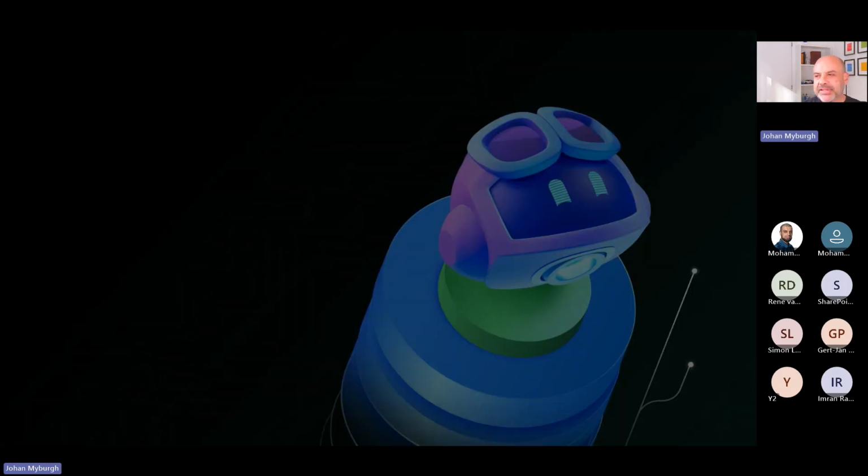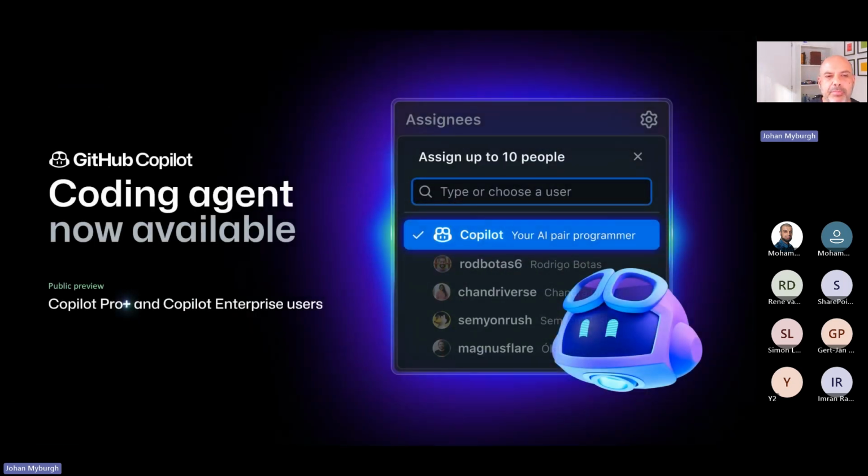All right, so as you might have seen, GitHub Copilot agent is now available. This is something we've been playing around with in dev and test for some time, and it's also something we are dog fooding with our own team. The team that develops our Visual Studio Code tooling and all the tooling around that is essentially using this tool themselves.